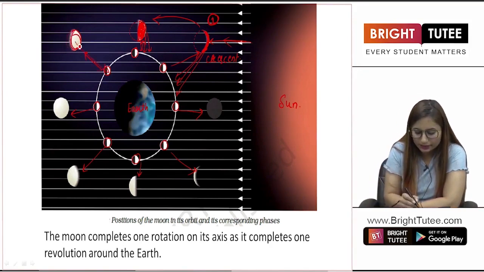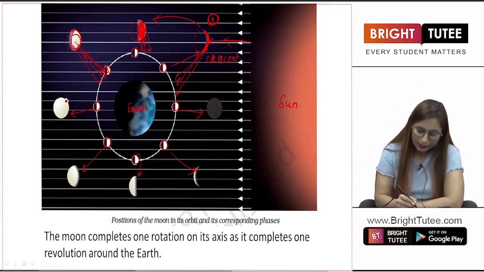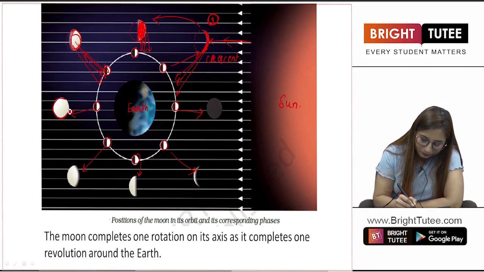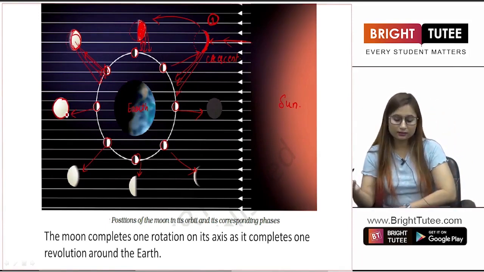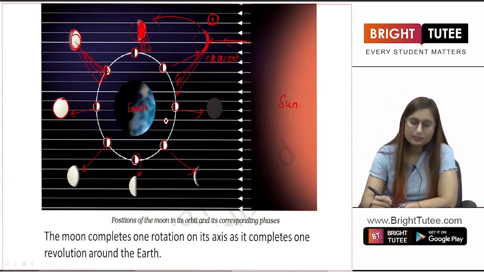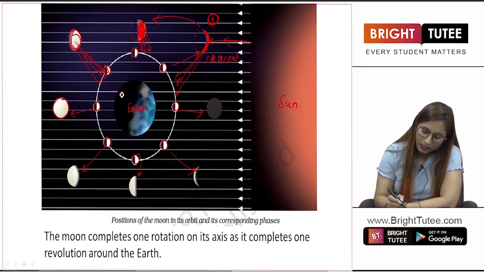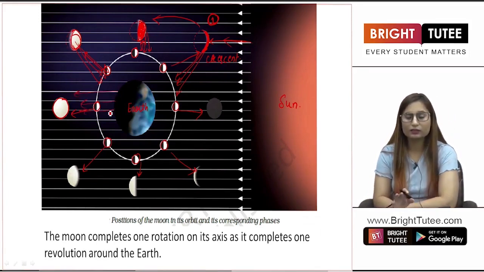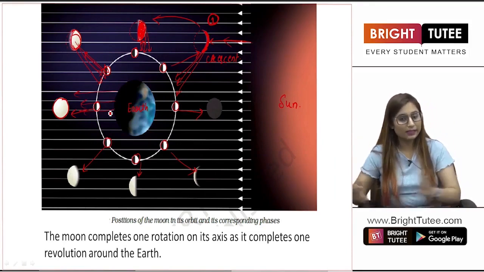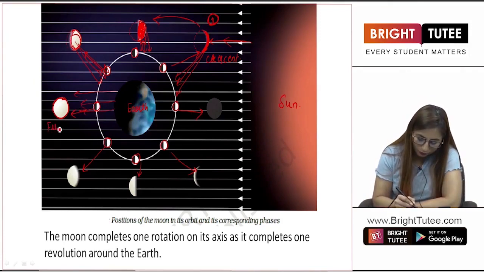So this whole part reflects light back to the earth, and hence we are able to see this much size of the moon. Then comes this time, when the moon is present just behind the earth. Basically the earth is in between, right? Now what is happening? Now we are able to look at the whole moon, right? Because the light falls easily on the complete moon, and hence we are able to look at the moon completely, and hence this is the day of full moon,